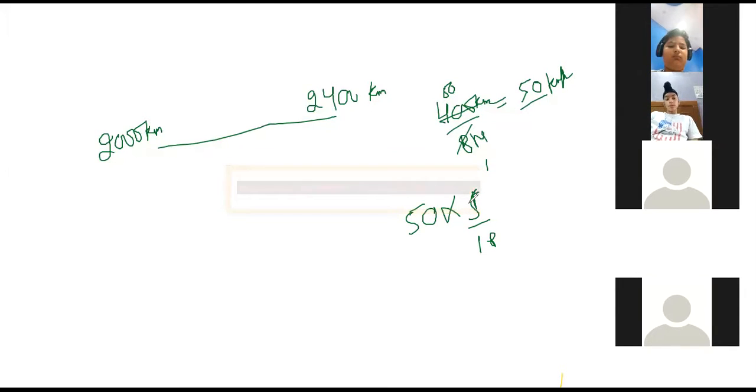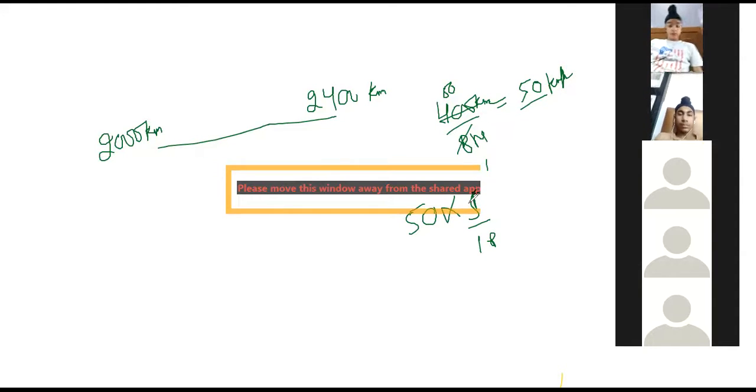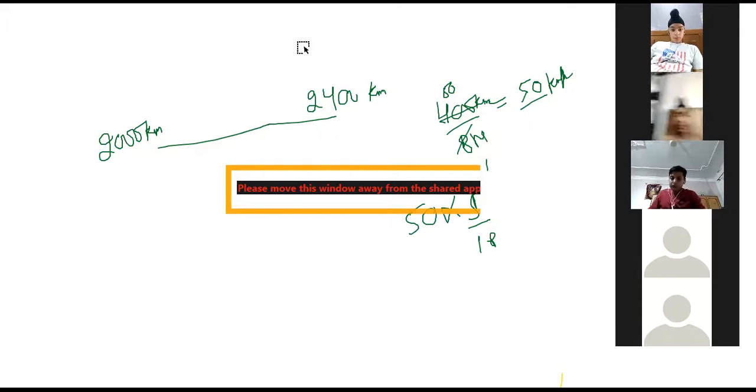Rushanji, your camera is off. All those who have the camera off, kindly switch on your camera quickly.